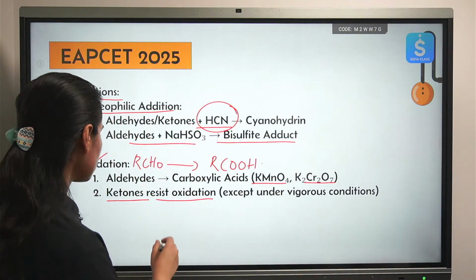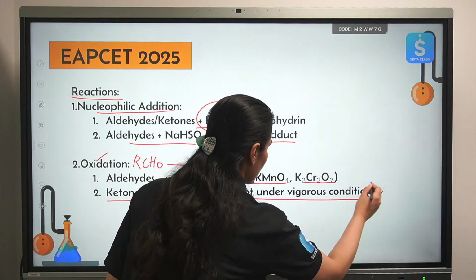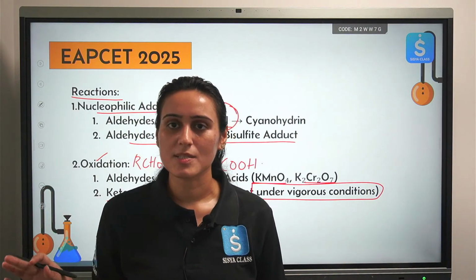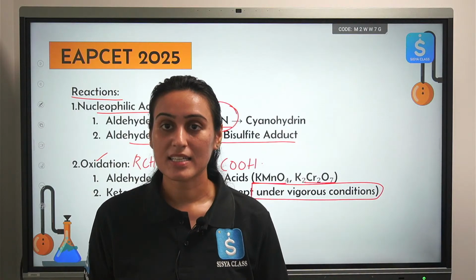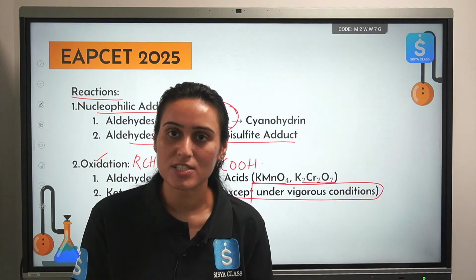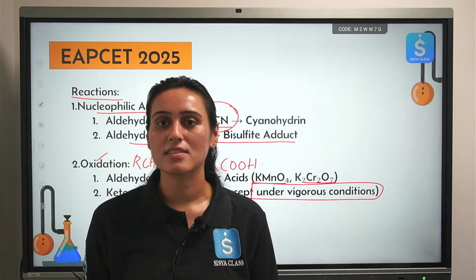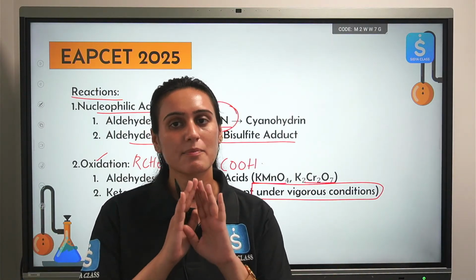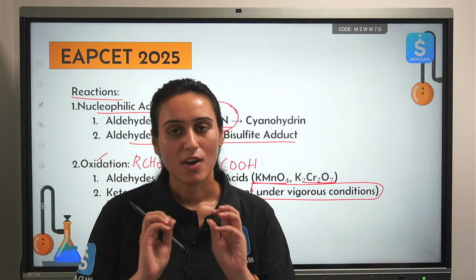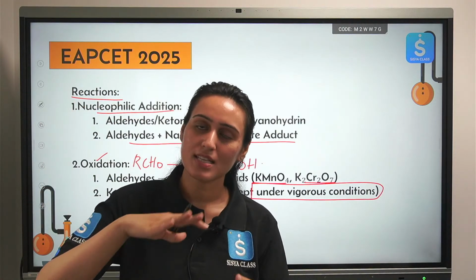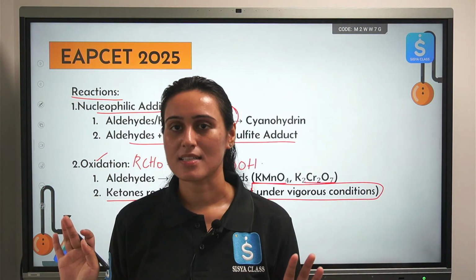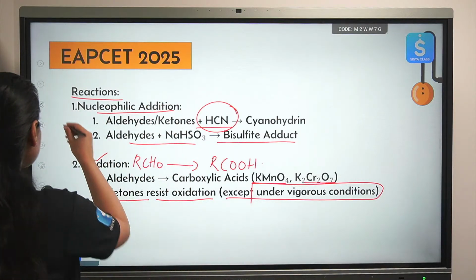So it is possible only under vigorous conditions. Under normal conditions, it is not possible. So unless it is specially mentioned in the question that please oxidize this ketone to carboxylic acid, you will not break any carbon-carbon bonds. Please don't over-oxidize ketone. Oxidation of aldehyde to carboxylic acid, easy peasy. You see KMnO4, K2Cr2O7, please oxidize it. Okay. What is next?